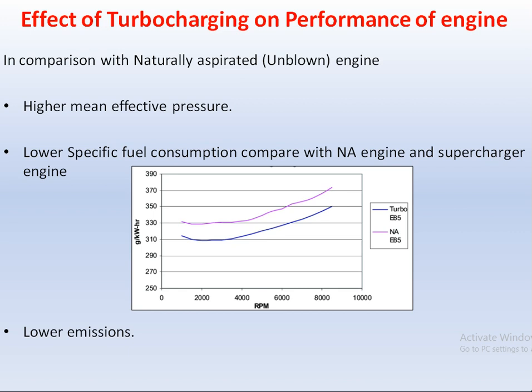Similarly, if you compare the specific fuel consumption for the naturally aspirated engine and the turbocharger engine, the naturally aspirated engine has a higher fuel consumption as compared to the turbocharger. As compared with the supercharger engine as well, the turbocharger engine has a lower specific fuel consumption. It is because of the independency from the engine power. And because of the better and smoother combustion, the emission produced from the engine is on the lower side as compared to the naturally aspirated engines.